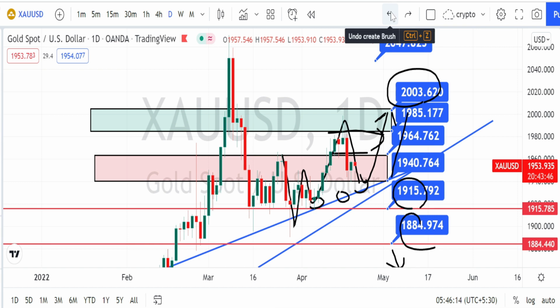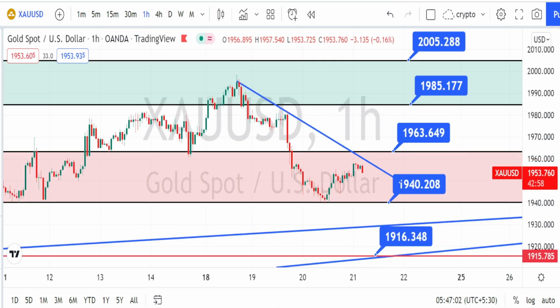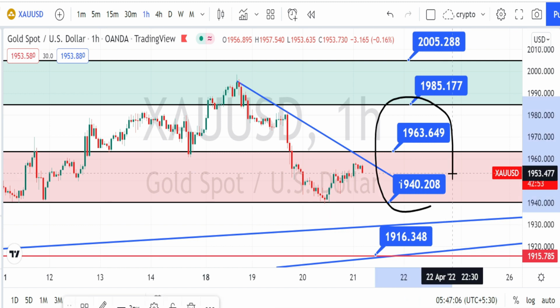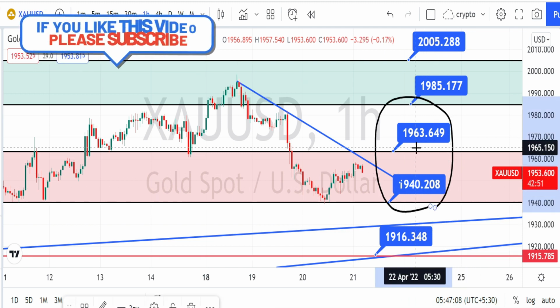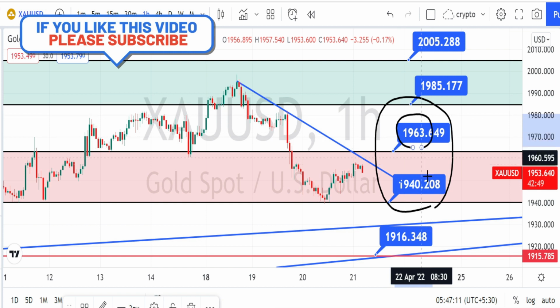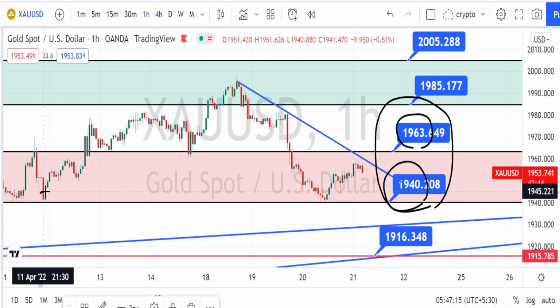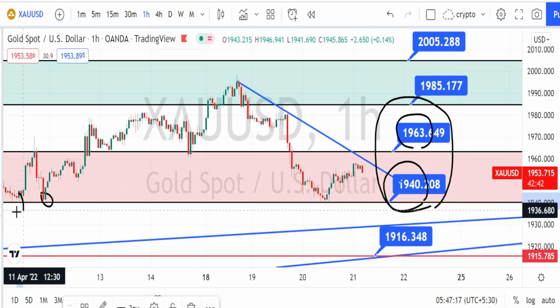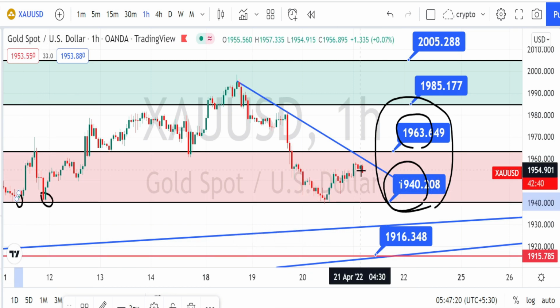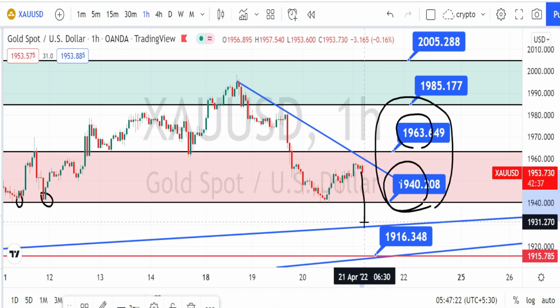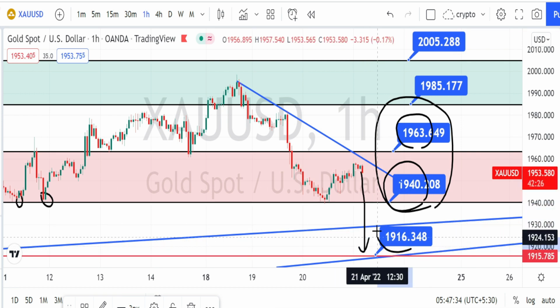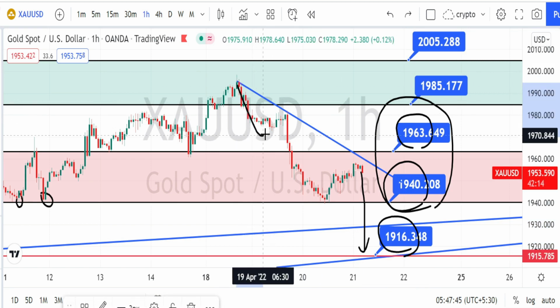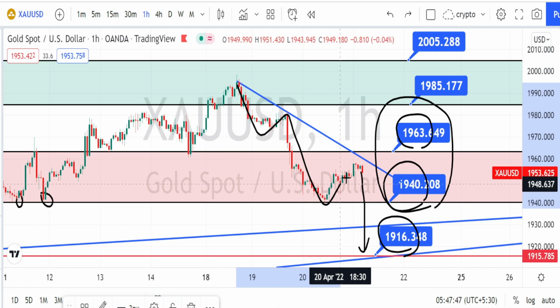Let us do the analysis in hourly time frame. I am in hourly time frame now. When we look at the price action in hourly time frame, the current price action is trading between the resistance level of 1963 and support level of 1940. But looking at the past price action, this level had acted as a very strong support level. So once the price action breaks this support level, we can expect a further fall and to test the support level of 1916.